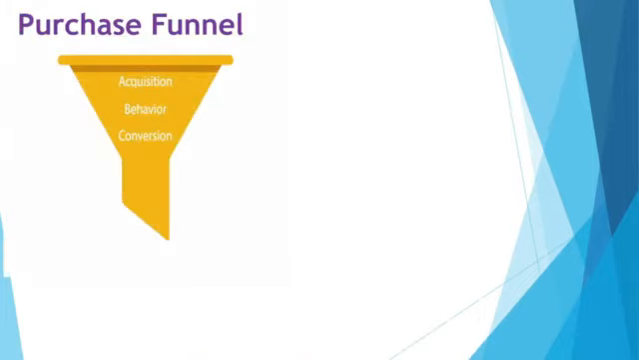So for this, there is a funnel called as purchase funnel. Marketing has a concept that is purchase funnel. A basic purchase funnel includes what? It includes three stages: acquisition, behavior, and conversion. Now let's see these three stages.